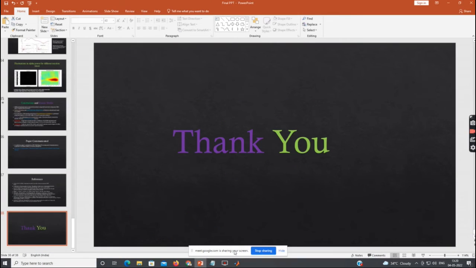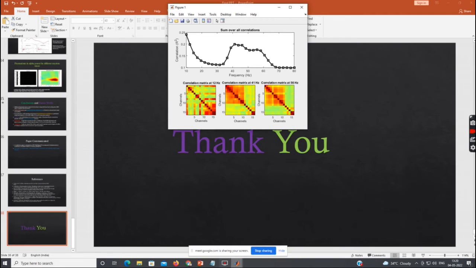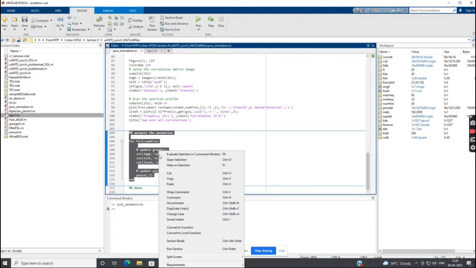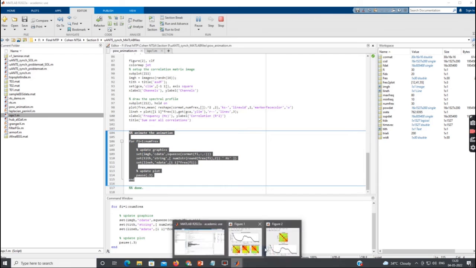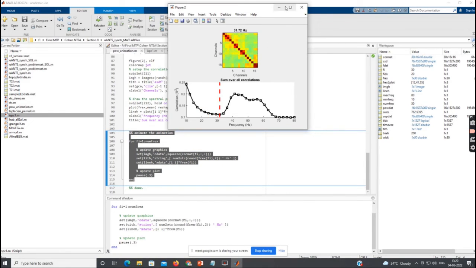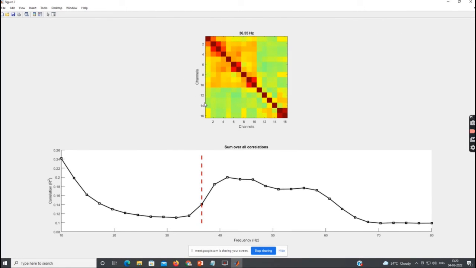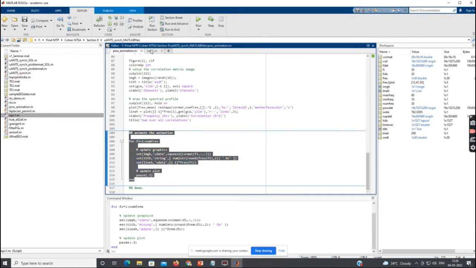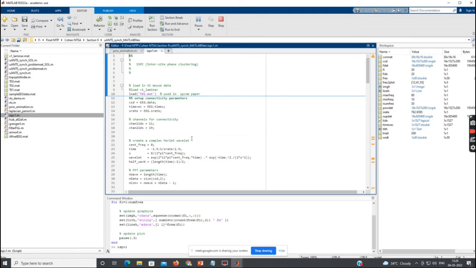And I'm going to show one small simulation. This shows, for different frequencies, how the brain connectivity is changing. So it captures the dynamic nature of brain connectivity, and this is another small simulation.